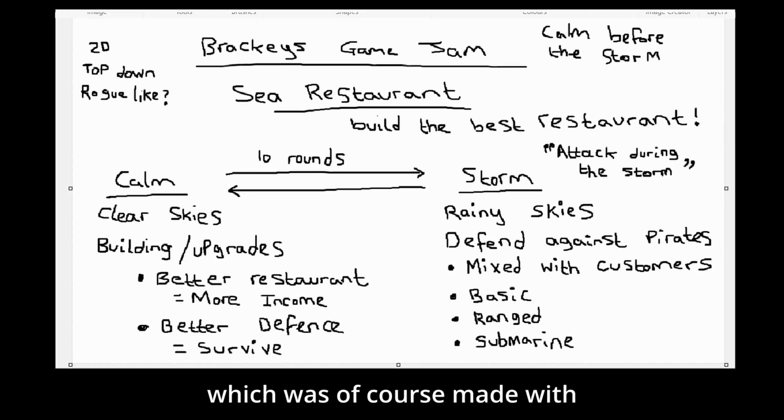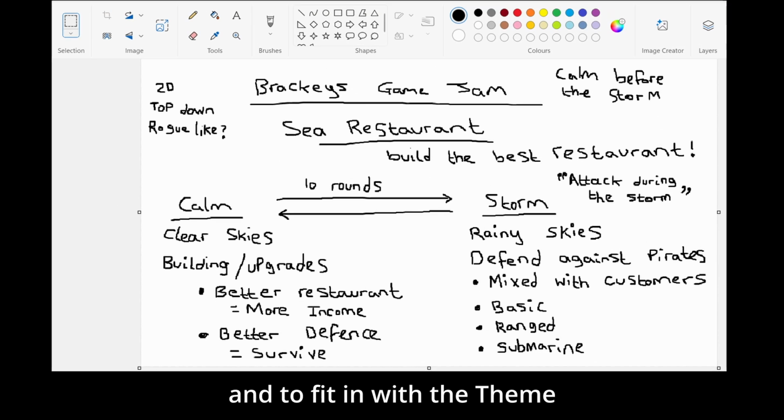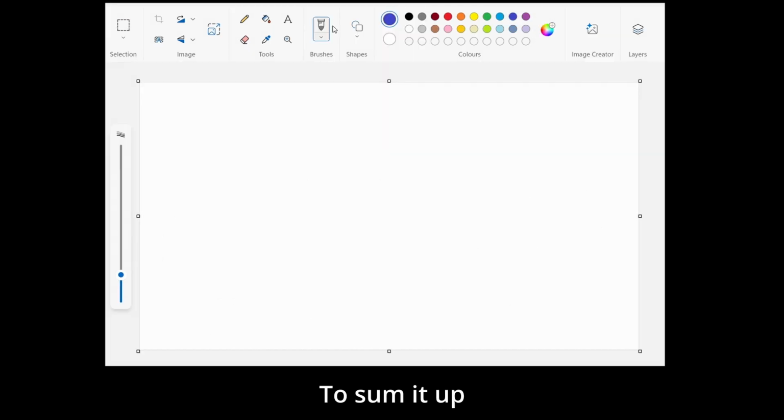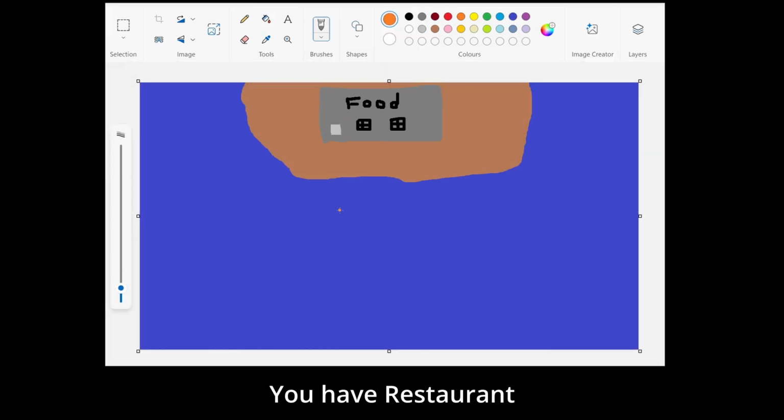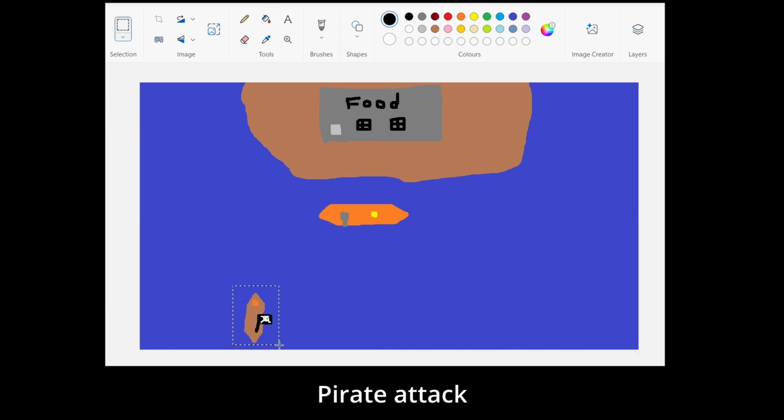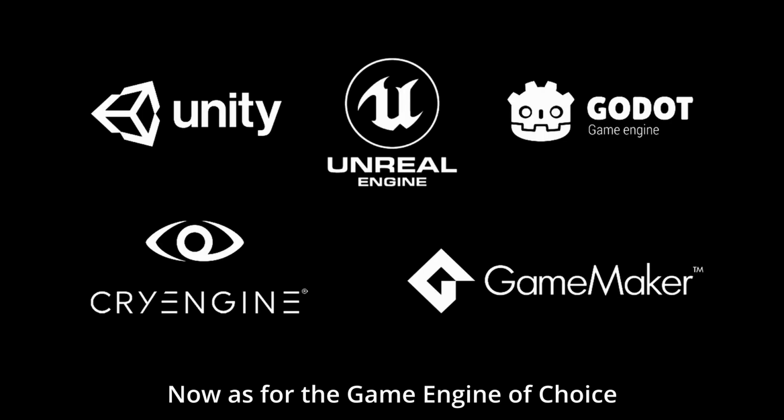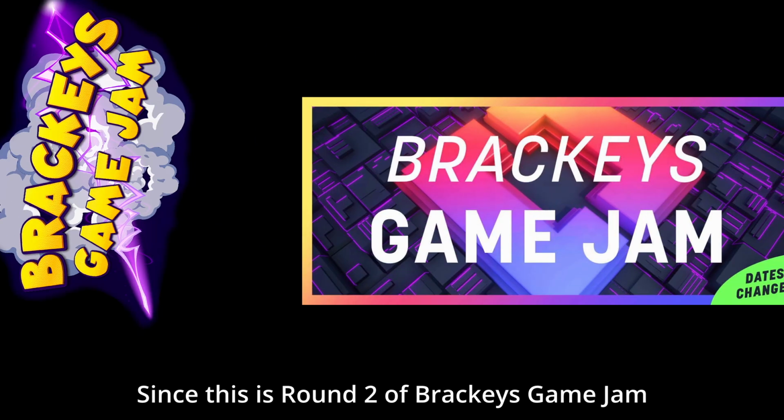So let's get started with day 1, where I made a plan, which was of course made with Microsoft Paint, and to fit in with the theme I'm going to be alternating between a calm and a storm phase. To sum it up, we have sea, you have restaurant, you are boat with cannon, pirate attack, cannon fire, pirate sink, stonks.